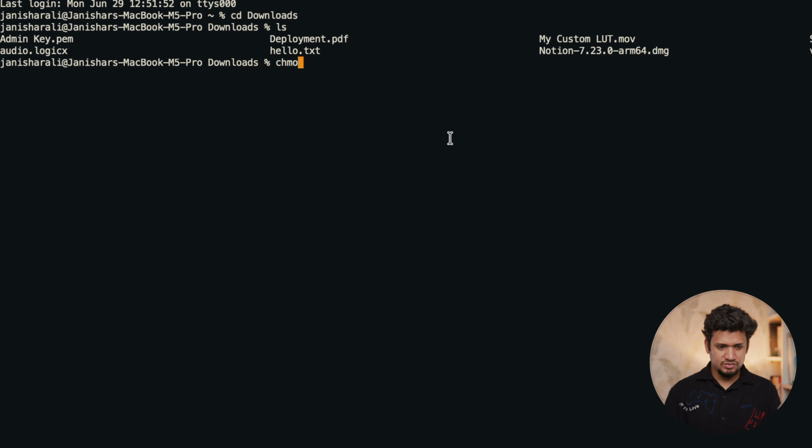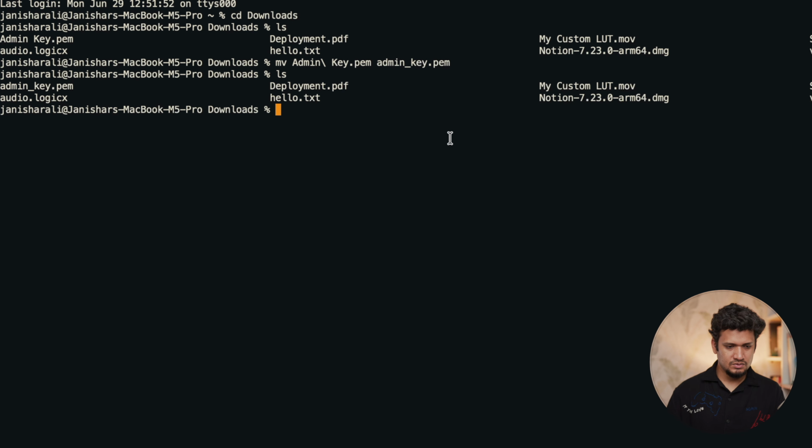So chmod 400 for the read permission, and for this PEM file. Let me do one thing before. Let me rename it to something which does not have a space. Yes. Now let's provide appropriate permission to this key.